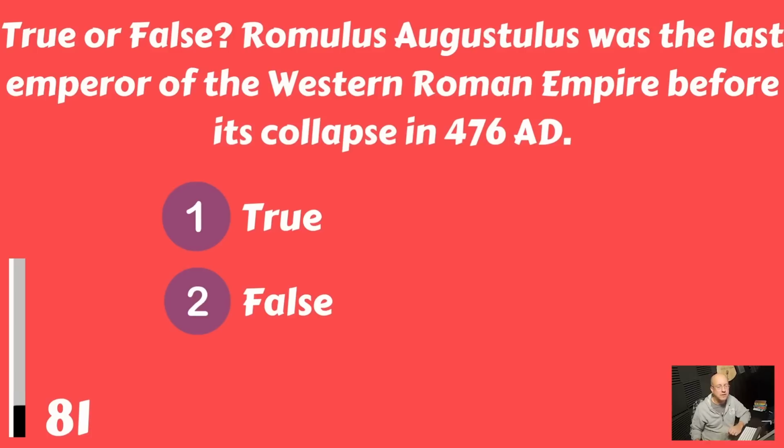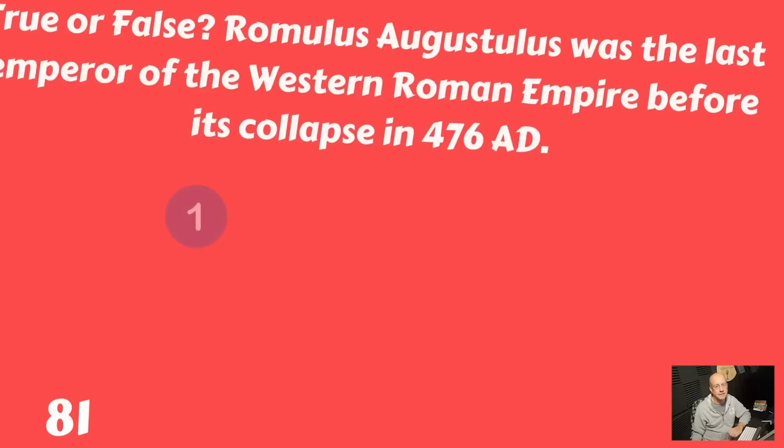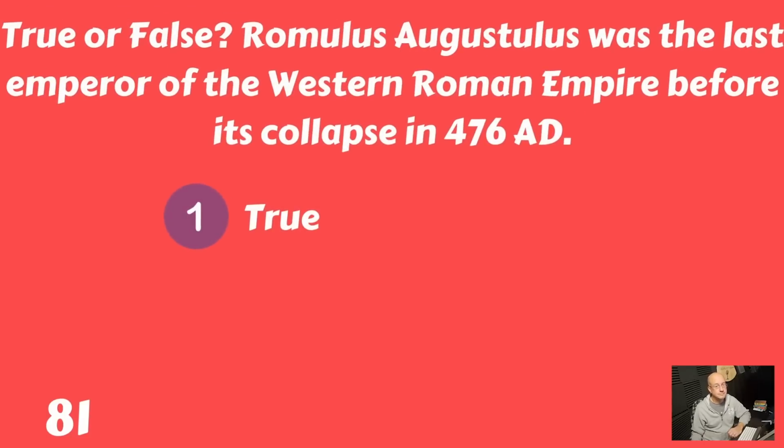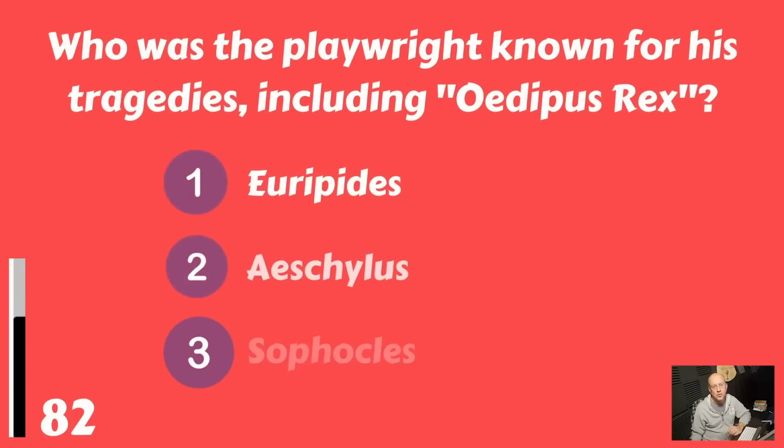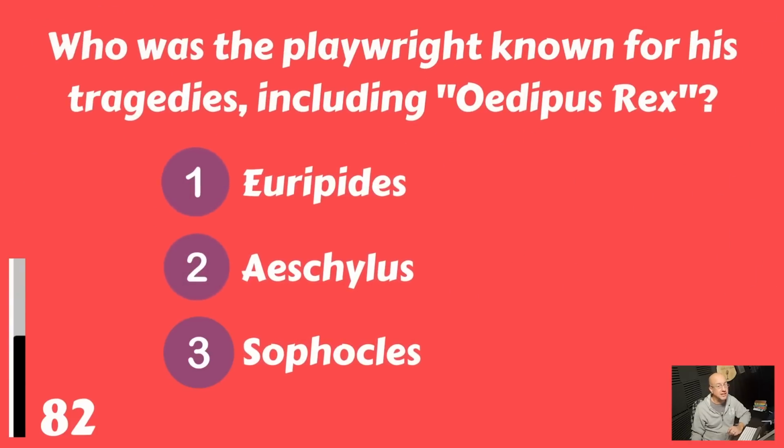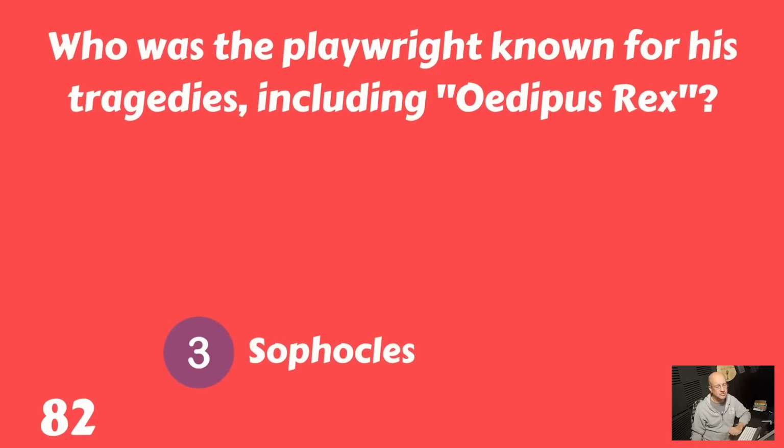Is that true, or is that false? And that is true. Who was a playwright known for his tragedies, including Oedipus Rex: Euripides, Aeschylus, or Sophocles? And that was Sophocles.